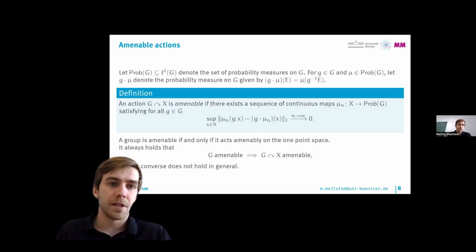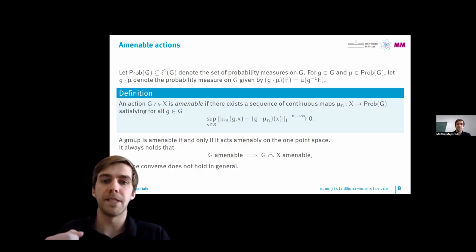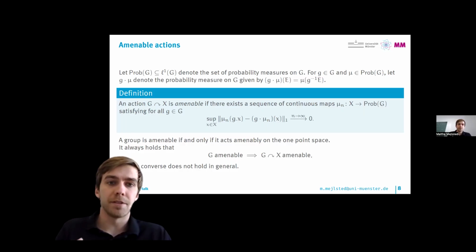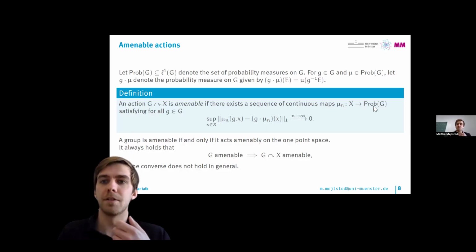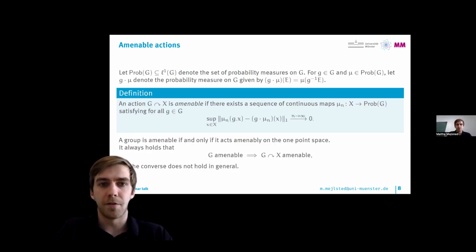So it's easy to see that if you have a group that is amenable, then any action of that group will also be an amenable action. This is easy to see because if you just choose these functions to be constant functions that map into the sequence of probability measures witnessing amenability of G, then you see that the action is amenable. But in general, the converse doesn't hold. So if we assume amenability, we get these nice actions, but we can also have actions of non-amenable groups that are amenable. So this doesn't hold in reverse.